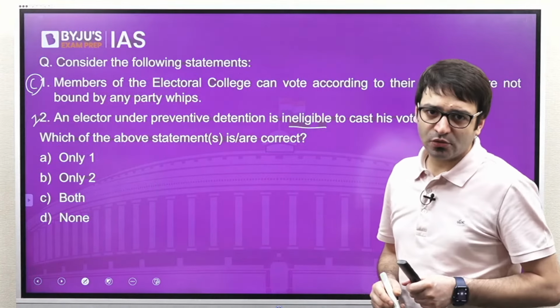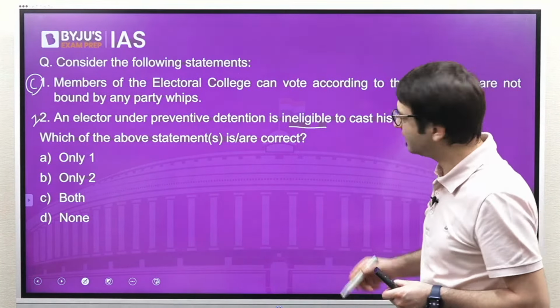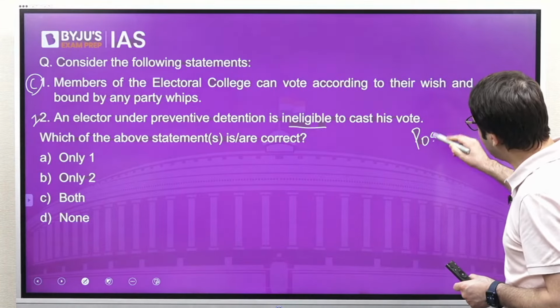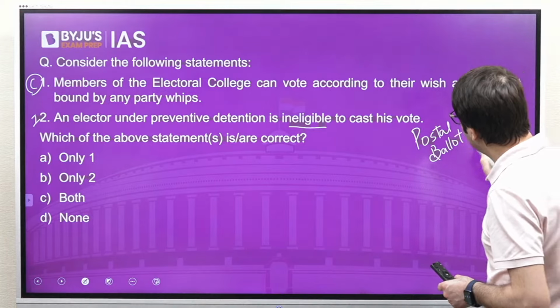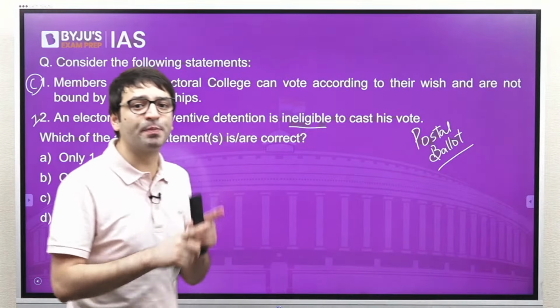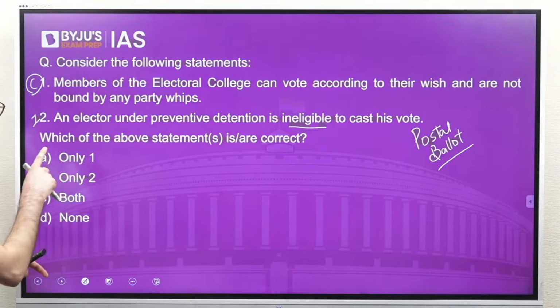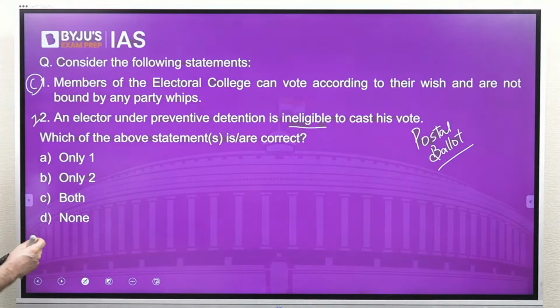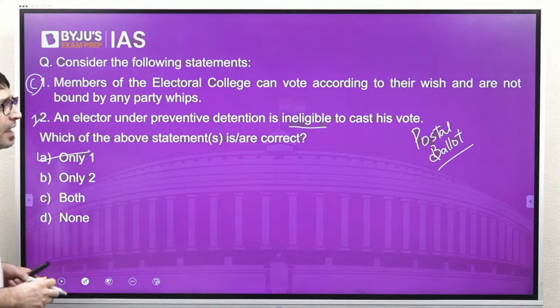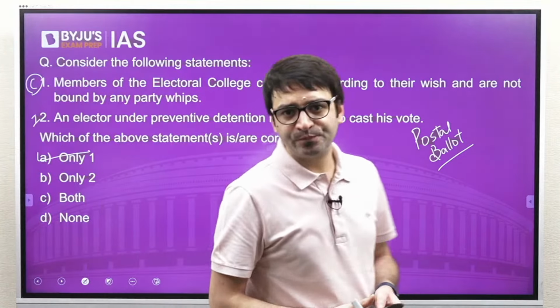Those electors who are in preventive detention can cast their vote through postal ballot. That means they are still eligible to cast their vote. So statement 2 is incorrect. The question is asking which of the above statements is or are correct. Only one, A, is the right answer.